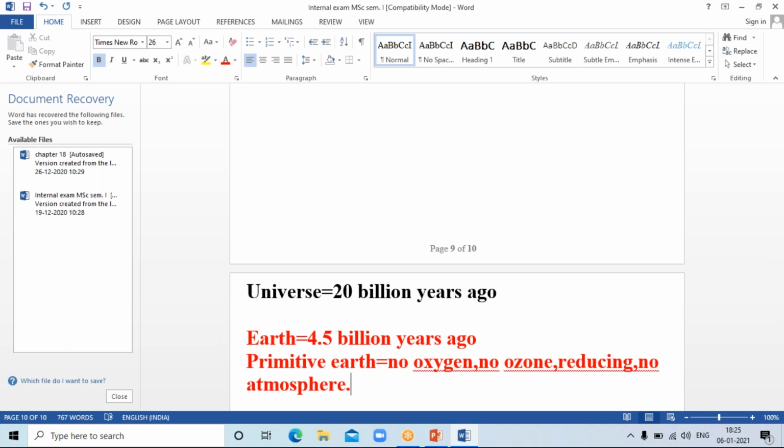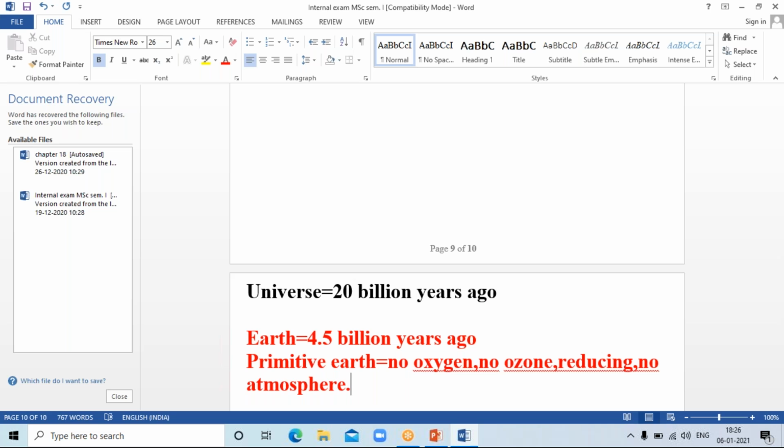After some time, volcanic eruptions take place. Lava comes out from the volcanic eruption and starts forming rocks. Rocks and mountains are formed from this lava. Different gases were present, like CO2, ammonia, nitrogen, in the free form. Because no ozone was present, they combine with UV rays, come on the surface of earth, water was present, okay,